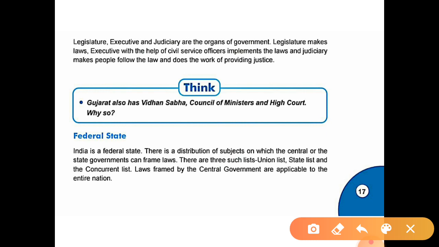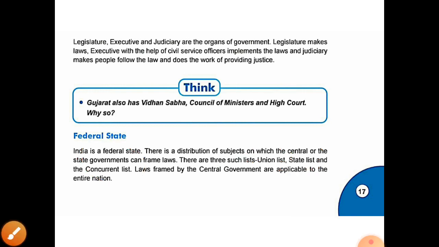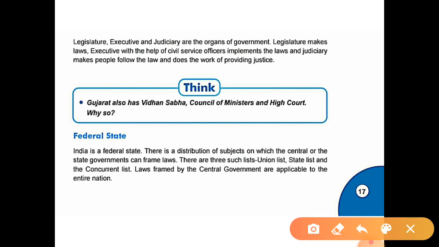So for laws framed by these, there are 3 such lists. The first one is the union list, the second one is the state list, and the third is the concurrent list. Remember, how many lists are there in a federal state? There are a total of 3 lists: union, state and concurrent.